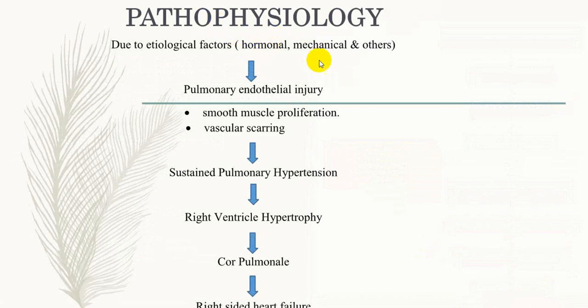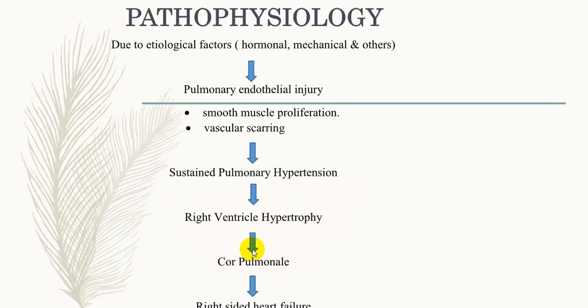Because of hormonal, mechanical or any other factor, there is a pulmonary endothelial injury, and secondary to pulmonary endothelial injury, there is a vascular scarring, smooth muscle proliferation, sustained pulmonary hypertension. Because of this sustained pulmonary hypertension, there is a right ventricular hypertrophy, because right ventricle will have a increase in afterload, and so right ventricle has to do more work, in that it undergoes hypertrophy or little amount of dilatation, and this we call as a cor pulmonale.